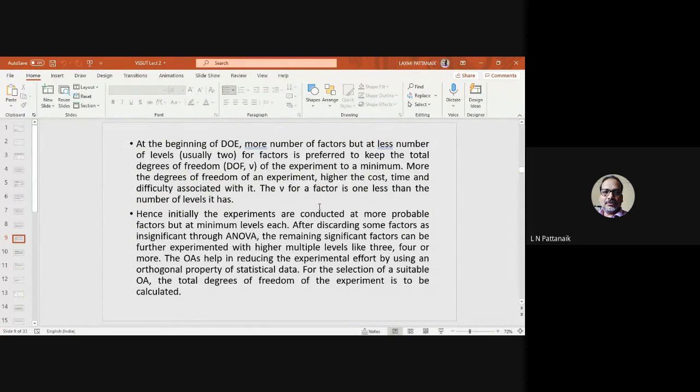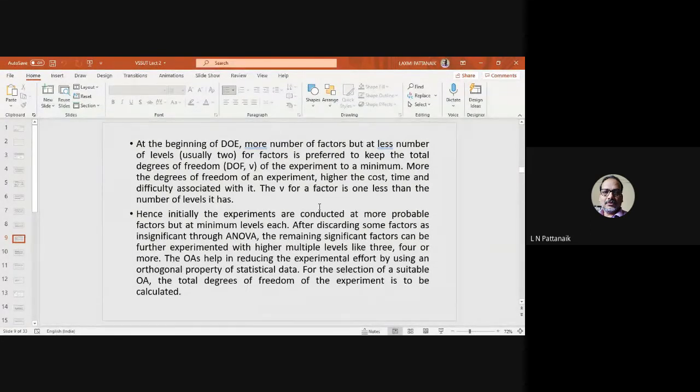Don't increase the number of levels at the beginning, otherwise it will increase the degree of freedom, and so also your number of experiments, because you have to select an orthogonal array of larger size, and that indicates more experiments. So the guideline is that begin with more factors with lower levels, right?